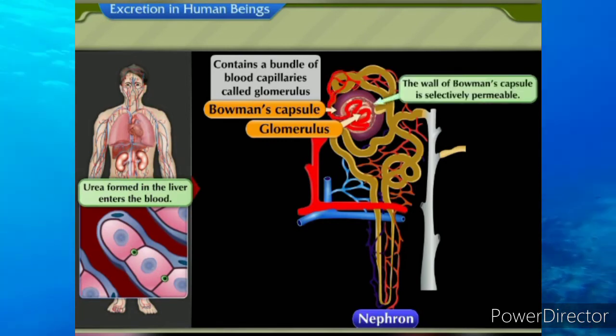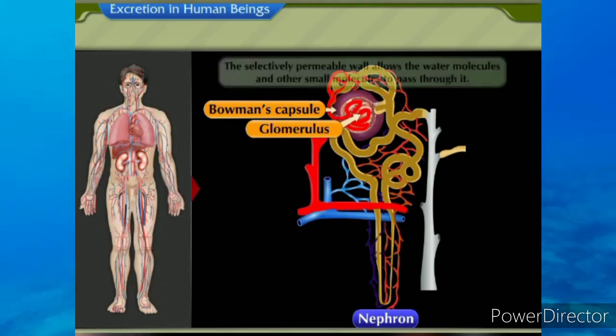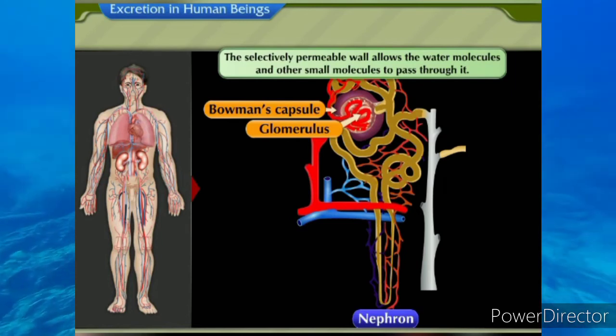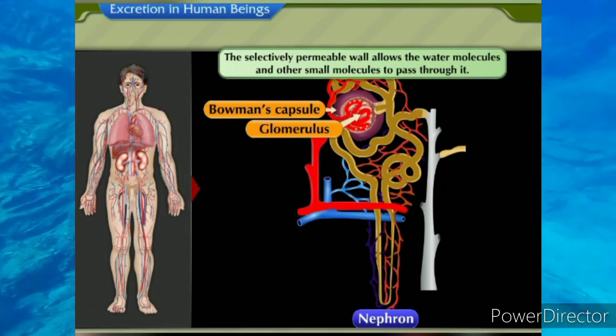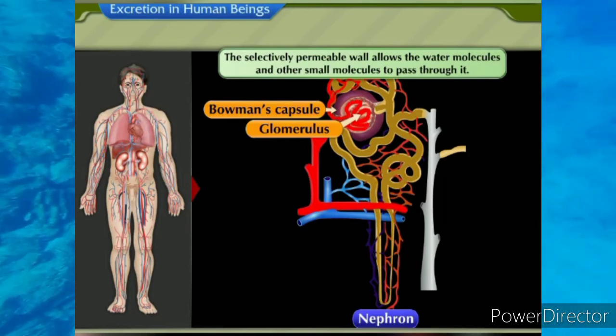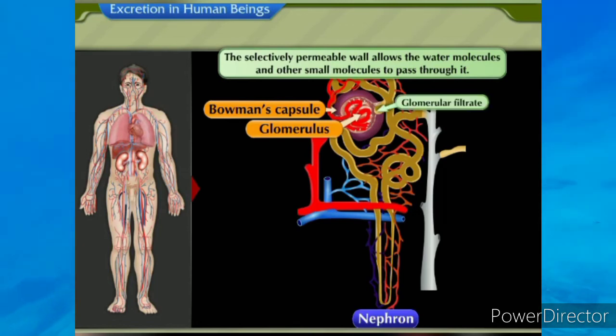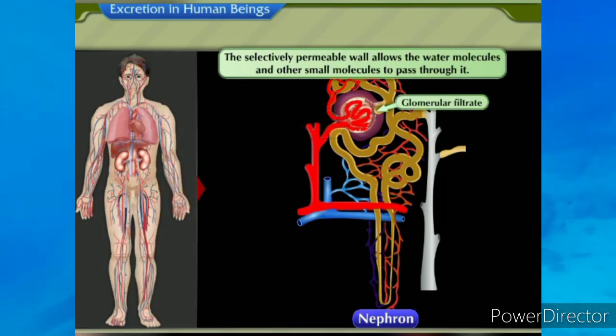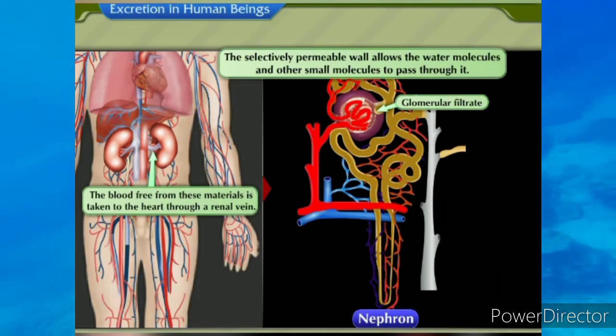The wall of Bowman's capsule is selectively permeable. The selectively permeable wall allows the water molecules and other small molecules to pass through. This forms the glomerular filtrate. The blood free from these materials is taken to the heart through a renal vein.